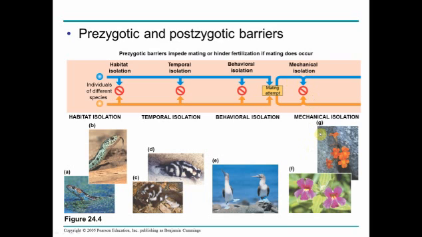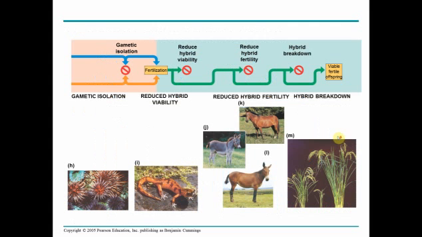Mechanical isolation. This is a complicated way of saying the pieces don't fit. So the way I typically would describe this in class is I would say if the only two species of dogs that existed on the planet were a Chihuahua and a Great Dane, they would evolve into different species because they are mechanically isolated. The pieces don't fit. You can also have gametic isolation, different ways of producing gametes, or the gametes don't physically combine. The sperm can't fertilize the egg of the other species.